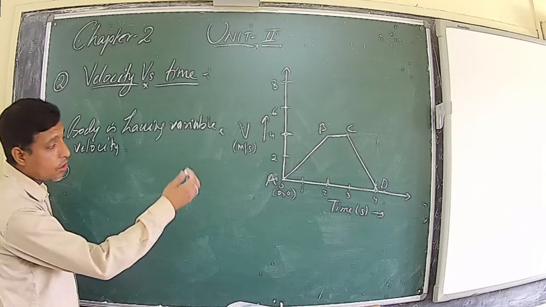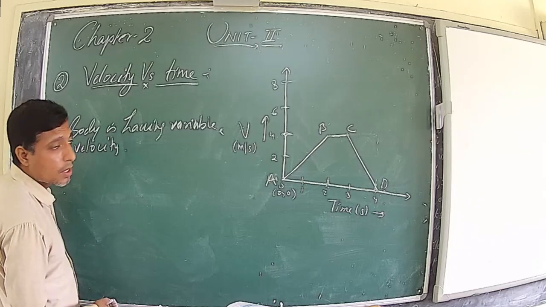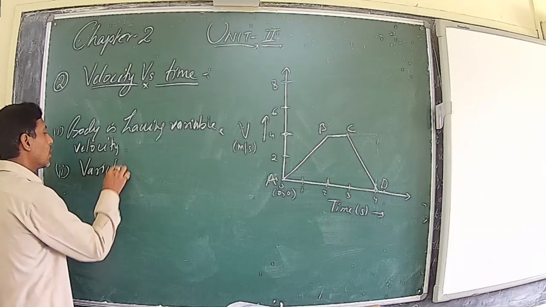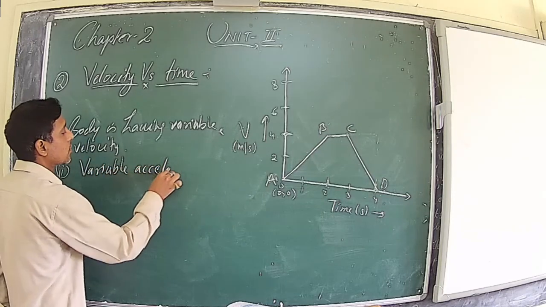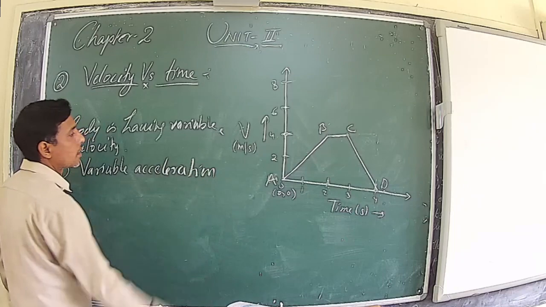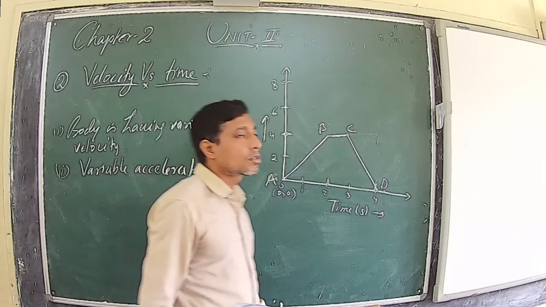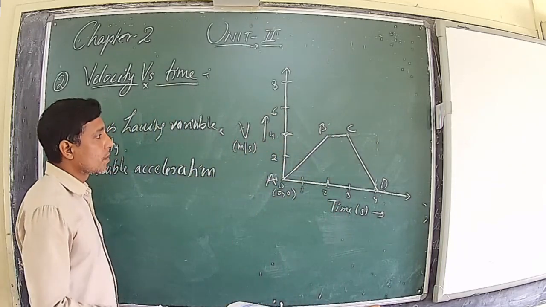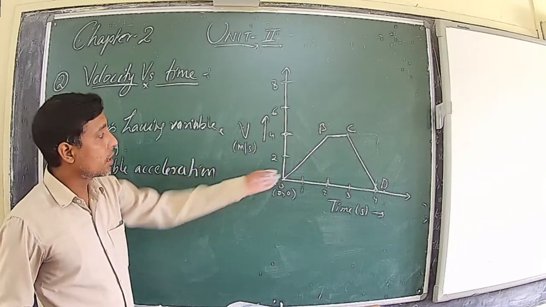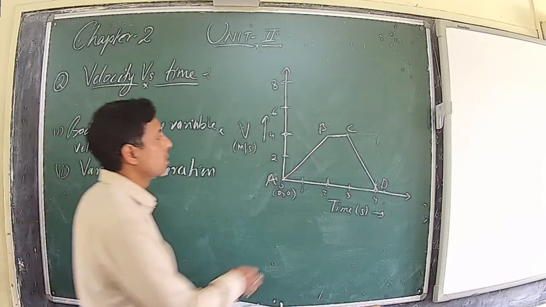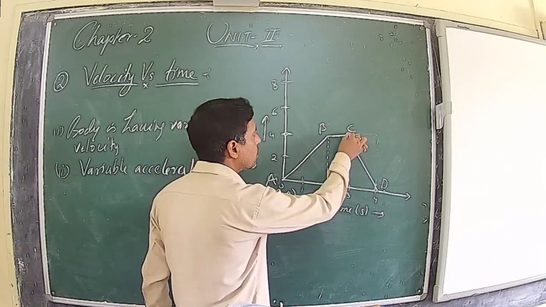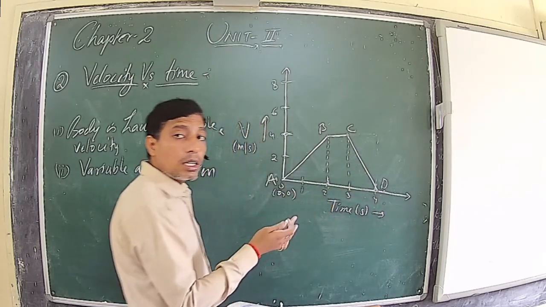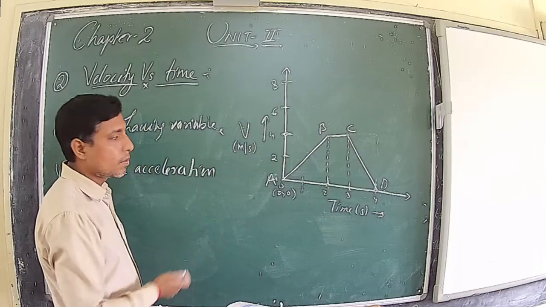It means the velocity of the body at different intervals of time is different. Second one, variable acceleration. It means the acceleration is also not uniform. It is also changing. Let us verify it. Because we know that if we want to calculate the acceleration, we can find out the slope. So we will divide this graph into three parts. 0 to 2 seconds, 2 to 3 and 3 to 4. And in these three intervals, we will measure the acceleration by finding the slope.